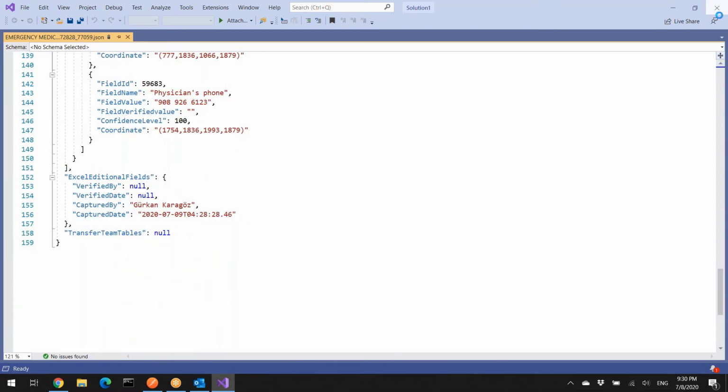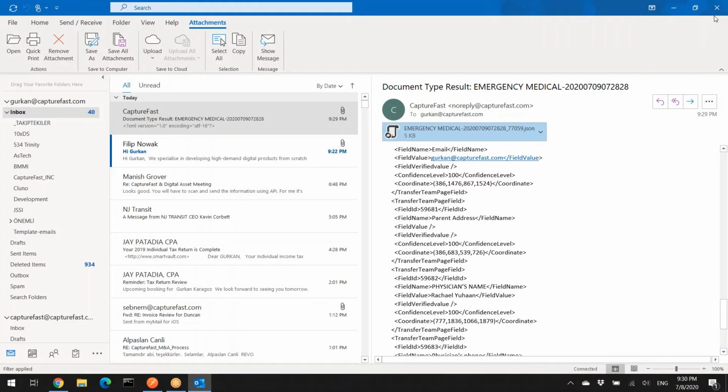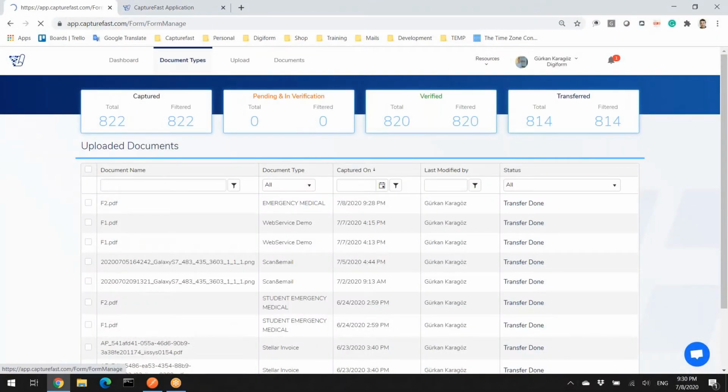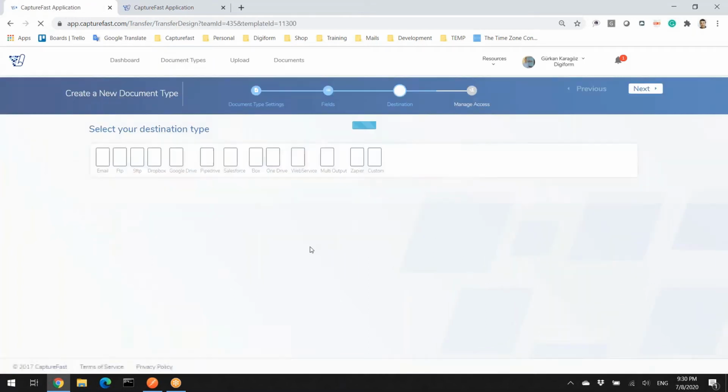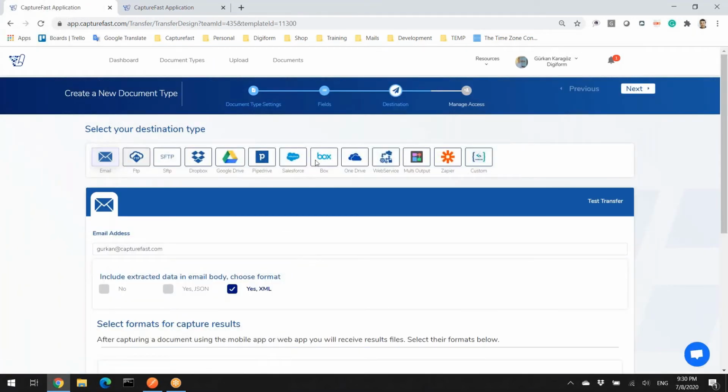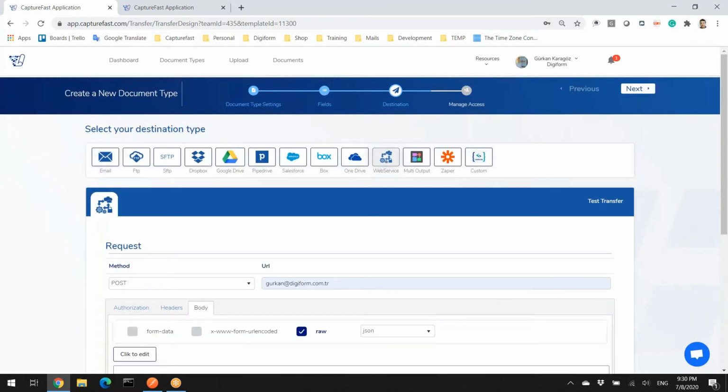I just want to show you how easy it is to define a destination point. And email is the simplest, but not the safest one. That's why I just wanted to show you email first. Then we will switch to web service, which is the most important part. This is some kind of API, and you will see how easy using that web service is. As you see, we have a lot of connectors here, and there are other video sessions on Pipedrive and on Box. But today's topic is web service.